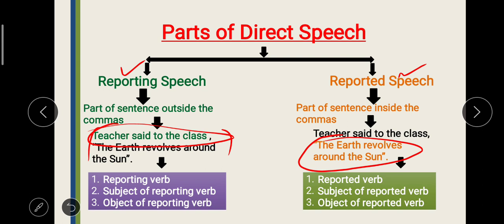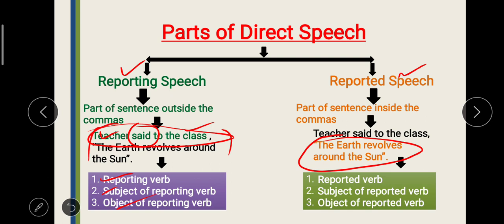Teacher said to the class. This part of the sentence can further be divided into three parts: reporting verb, so "said" is the reporting verb, because this is part of the reporting speech, and "said" is a verb in nature. That's why this is called the reporting verb. Now, subject of the reporting verb: teacher is the subject of the reporting verb, and object of the reporting verb: the class over here is the object of the reporting verb.